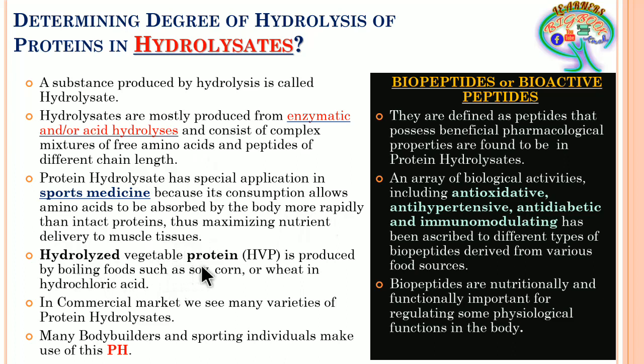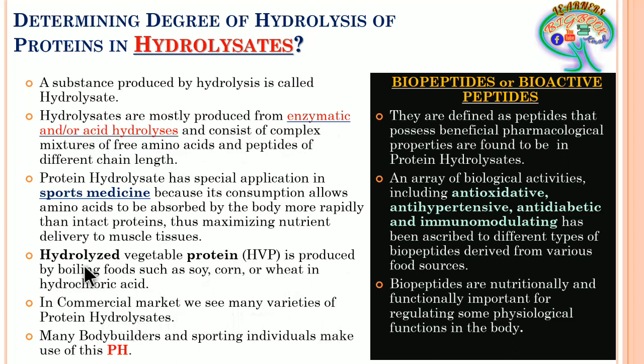Hydrolyzed vegetable protein is produced by boiling foods such as soy, corn or wheat in hydrochloric acid. As we have discussed, it can be produced either by enzymatic action or acid hydrolysis. Here hydrochloric acid is used to produce the hydrolyzed vegetable proteins. In the commercial market, we see many varieties of protein hydrolysates.